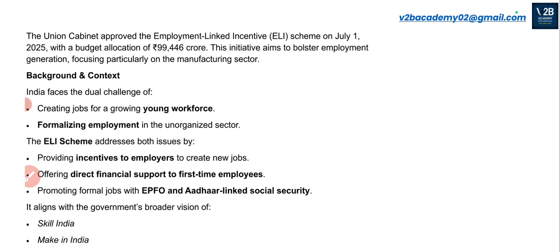So recently we have seen the Union Cabinet has approved something called the Employment Linked Incentive Scheme. This will be operated from July 1st, so that's why it was in the news. Almost 1 lakh crore budget allocation was given to implement this particular scheme.